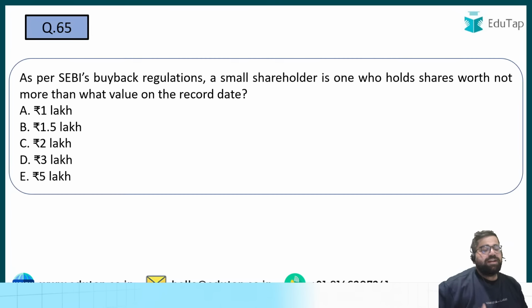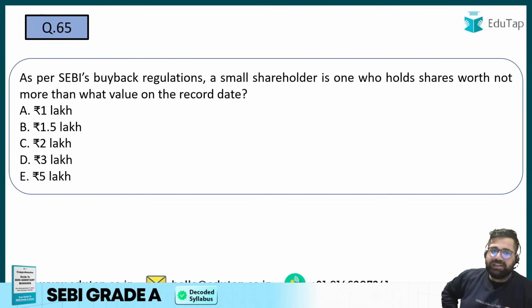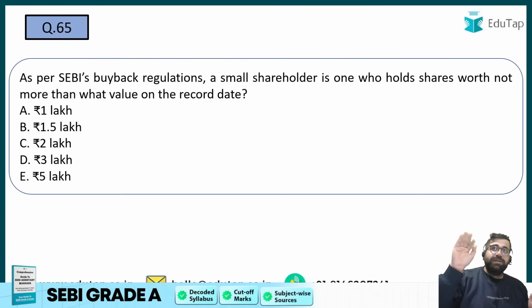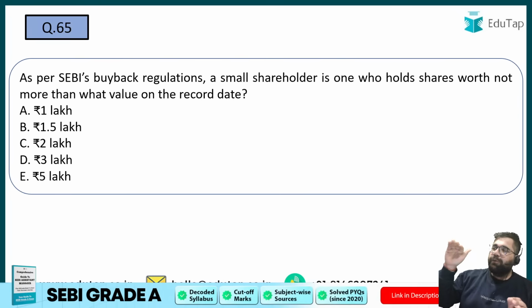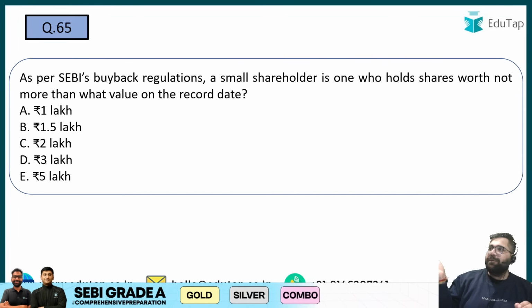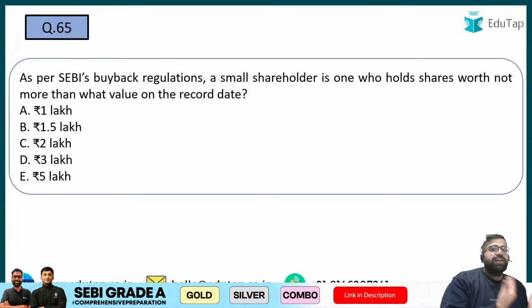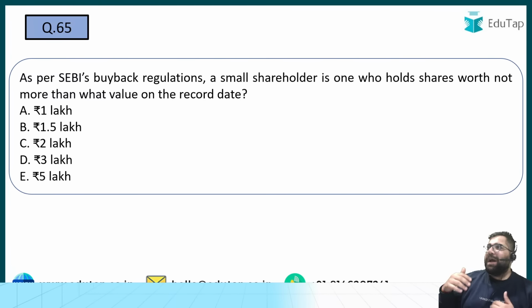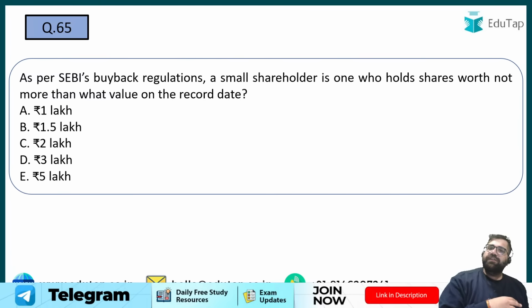Question number 65. Basically, it should not be the same, but it can be different. Like equity can be bought back from the proceeds of preference shares. Preference can be bought back from the proceeds of equity shares. But I cannot buy back equity shares from the proceeds of equity shares. That kind of step is not allowed.